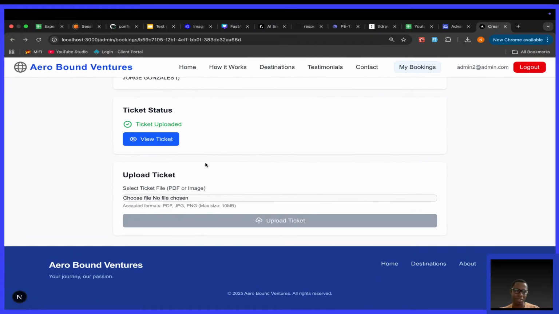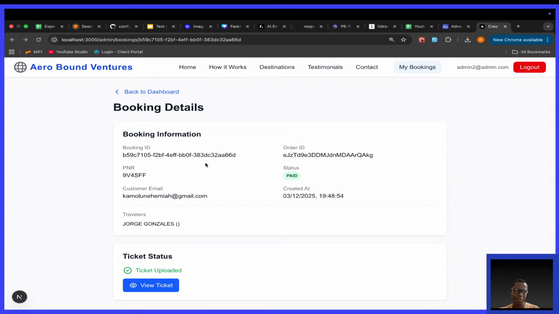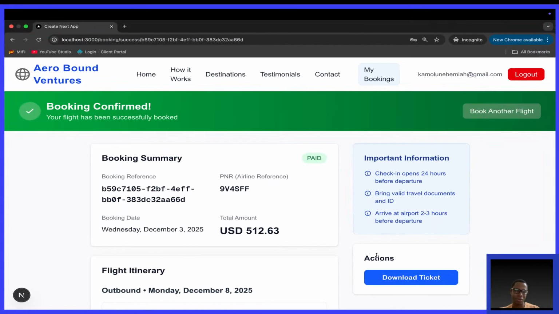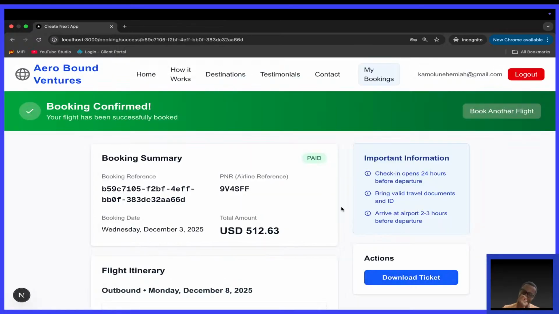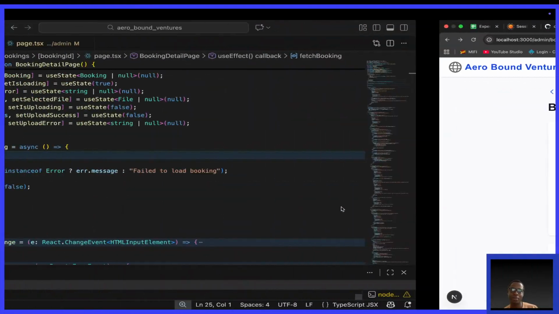I'm starting to think between this: should it remain download ticket or should it be view ticket? But I think it should be download. Should be download.